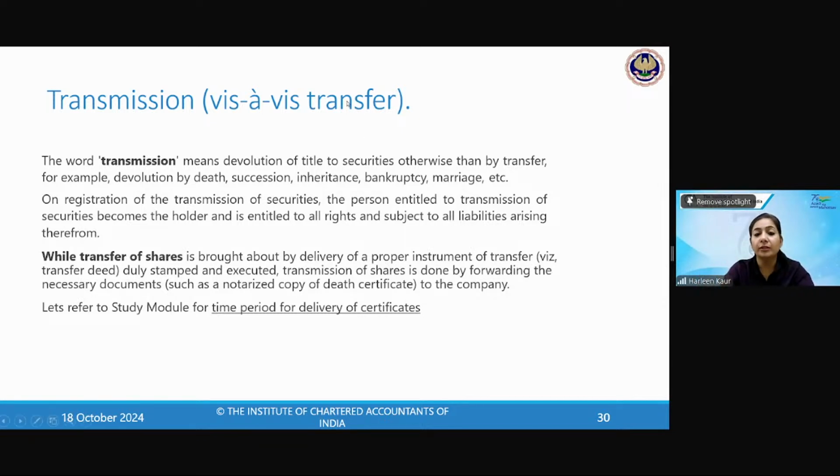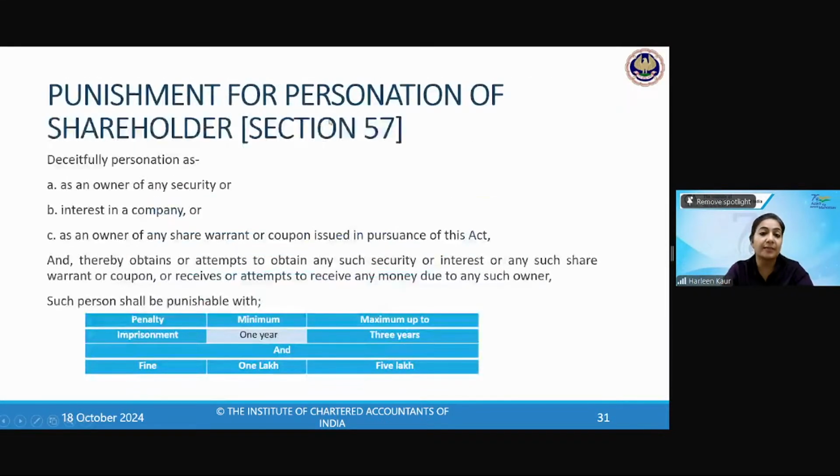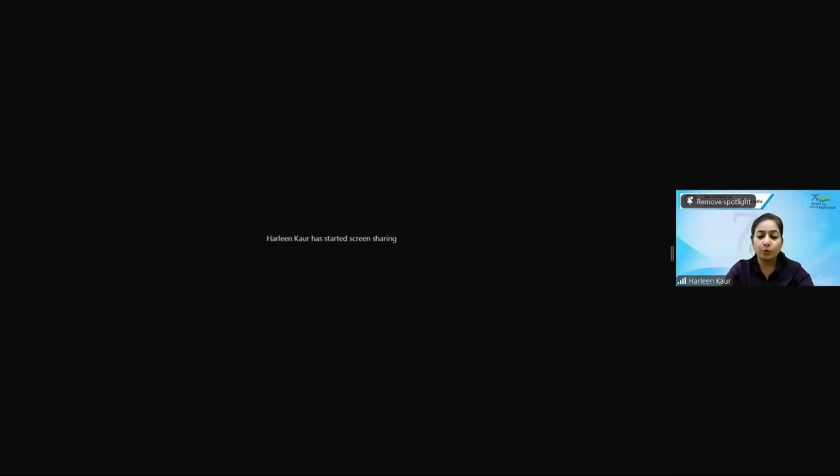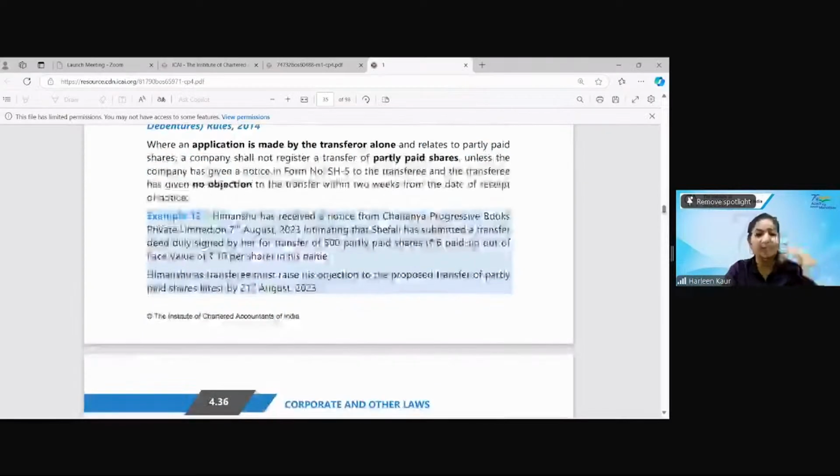The time period for the delivery of certificates is something that we're going to take from the study material because it's a little huge and vast. So I don't want to miss out anything, and it is very elaborately given. So we just go through it.